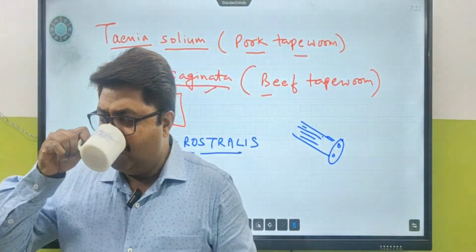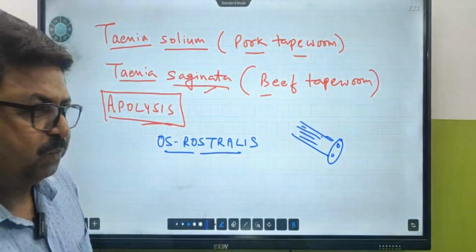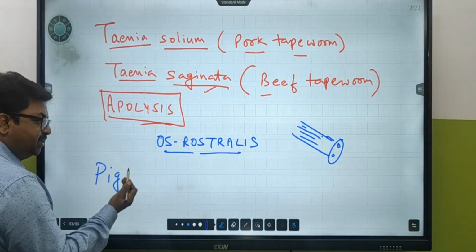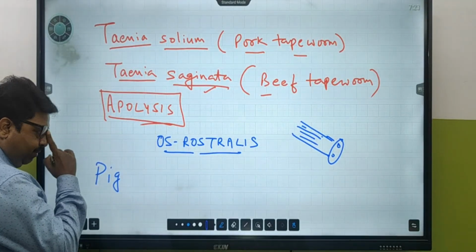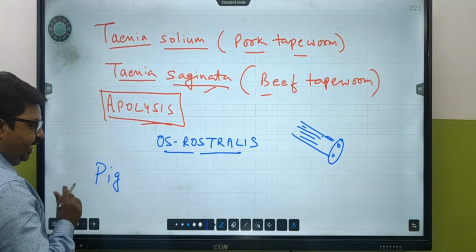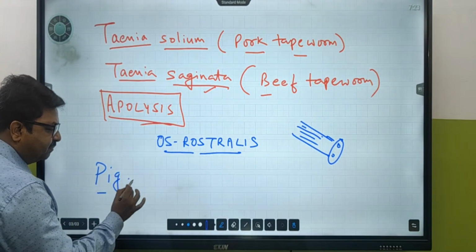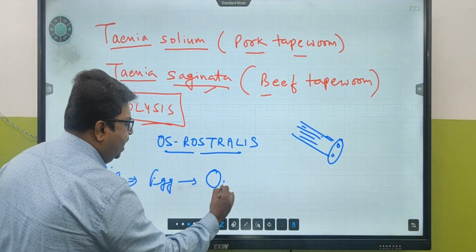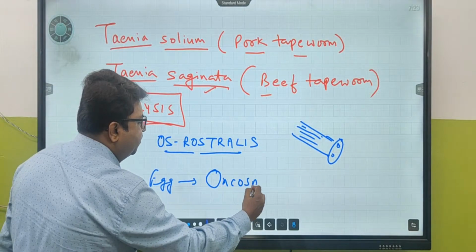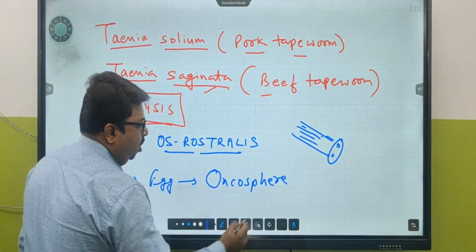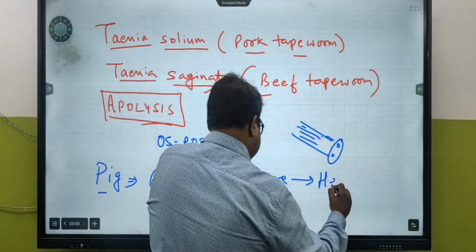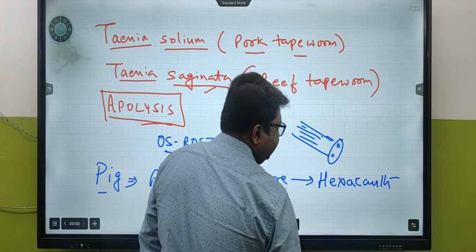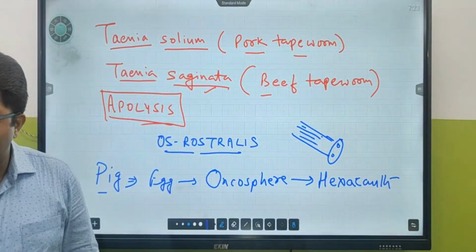A larva. So the pig doesn't get affected by this? I will tell you. It's a host. It gets affected how? I will tell you. Now, the pig is going to feed on these eggs. From eggs, the larva is going to come out. The larva is called oncosphere. What is the name of the larva? Oncosphere. This oncosphere is also called the hexacanth larva. What is the name of the larva? Hexacanth larva.